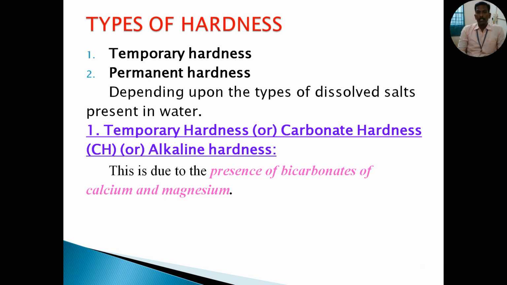Temporary hardness is due to the presence of bicarbonates of calcium and magnesium. You know that hard water contains calcium and magnesium ions. When these ions combine with carbonates, that means bicarbonates or carbonates, temporary hardness is formed.